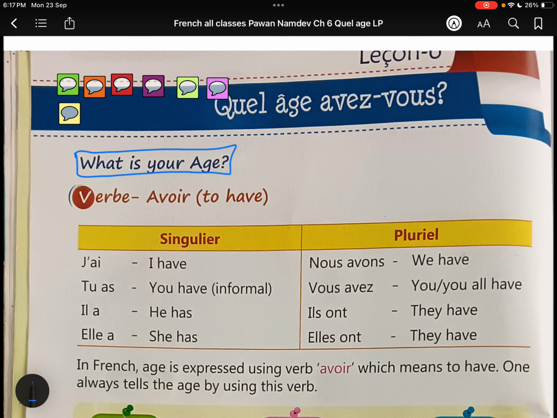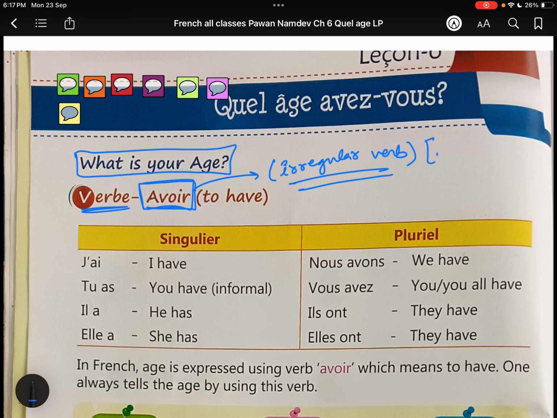Before we move into this chapter, we need to understand the conjugation of the verb avoir. We have to know the conjugation of this verb. It's very important. And avoir is an irregular verb. That means this verb has its own conjugation.